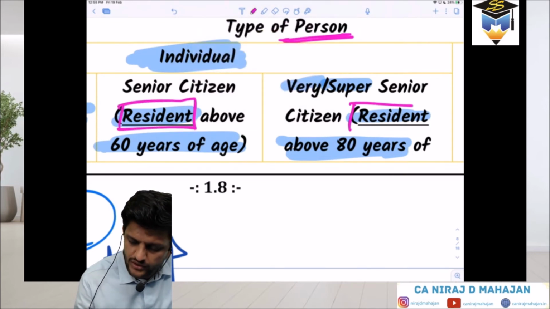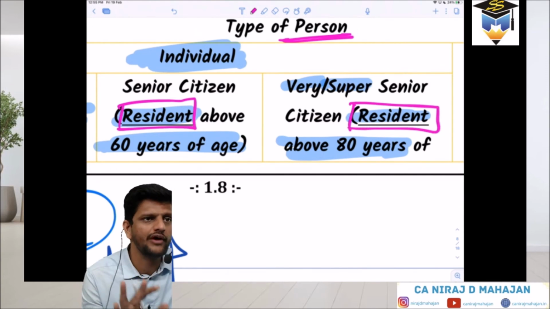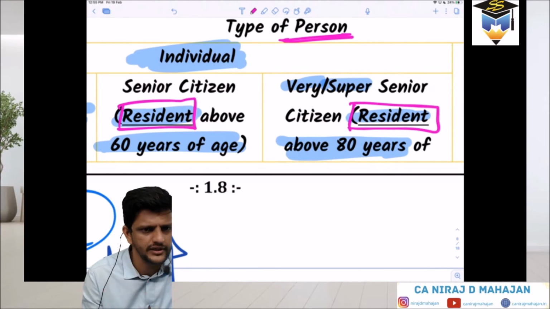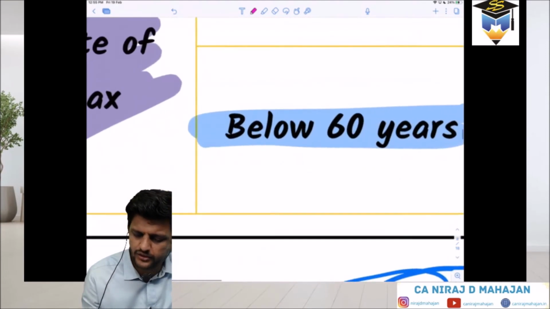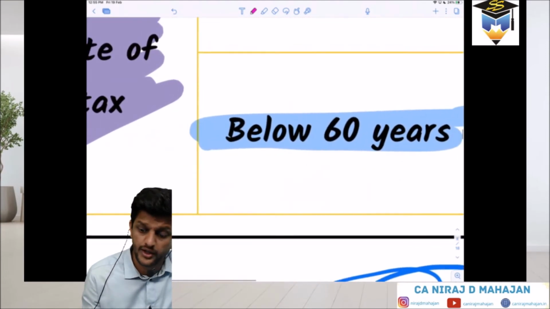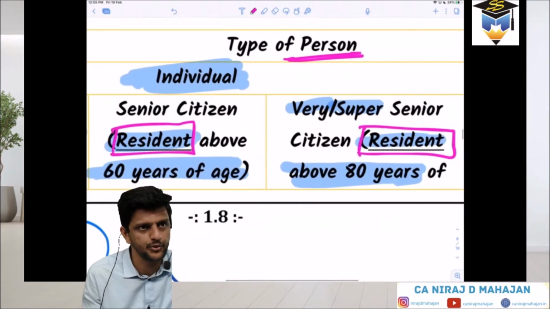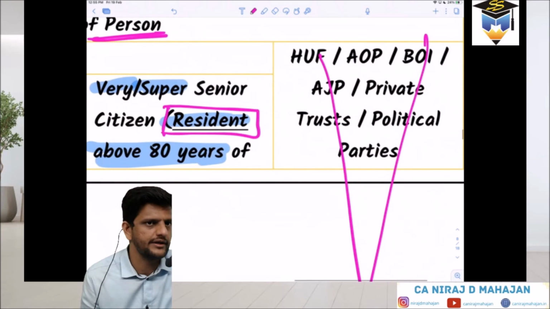Now what is resident or what is not resident, that will come in chapter number 2. So have patience for that. But right now you can just understand resident and non-resident. This much you can understand. Clear? Did it have any category over here below 60 years, resident or non-resident? No. It is saying only resident in both these cases: above 60 years up to 80 years, and above 80 years.